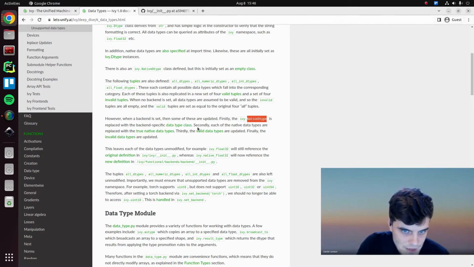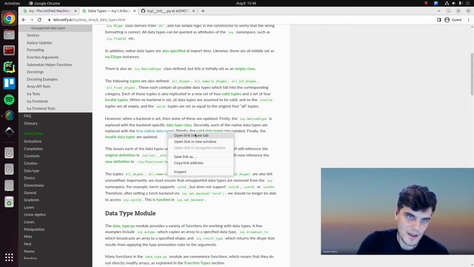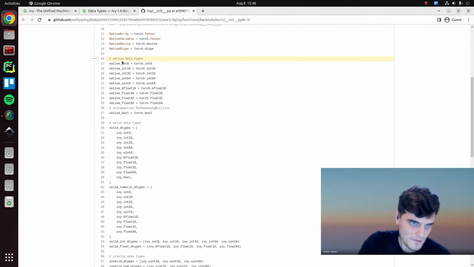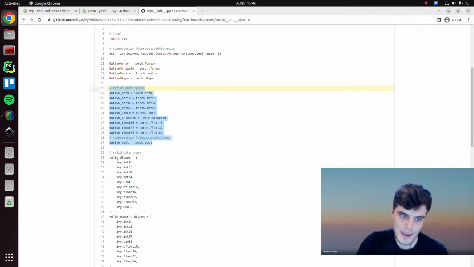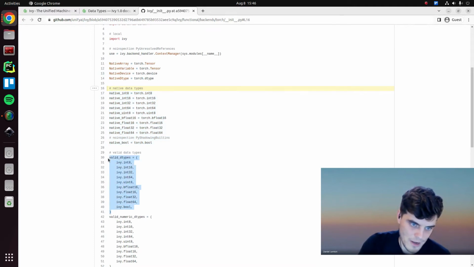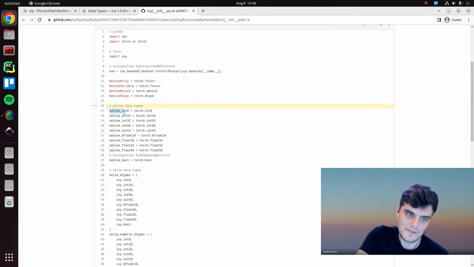Yeah, so that happens first. Secondly, each of the native data types are replaced with the true native data types. So again, like we have torch.int, torch.int16, etc. So we update all of these as well. But the Ivy data types remain as they are. They remain strings, which enables us to still do things in a framework agnostic manner. If we call ivy.float32, this will still be the string. It's only then if we do ivy.native_float32 that we'll get the native version.